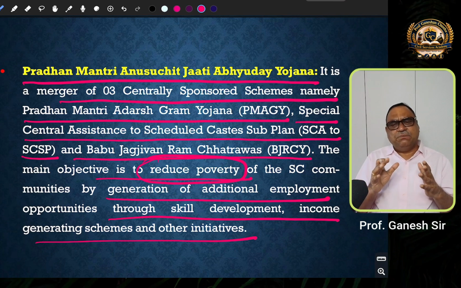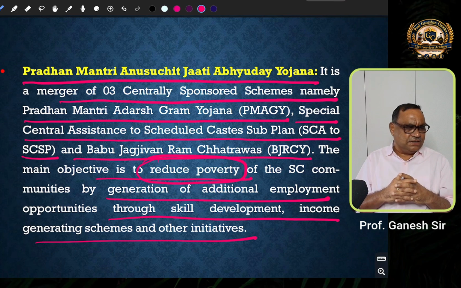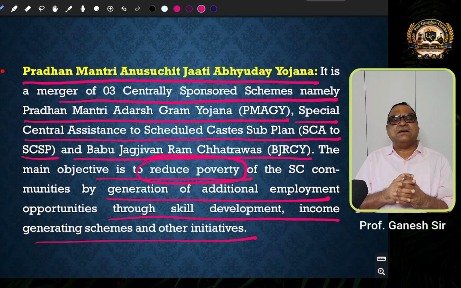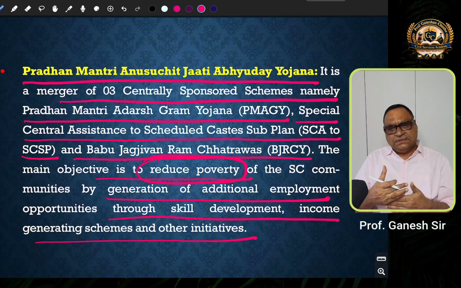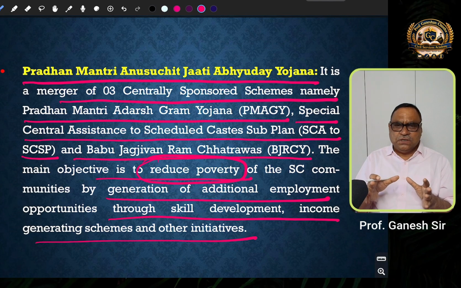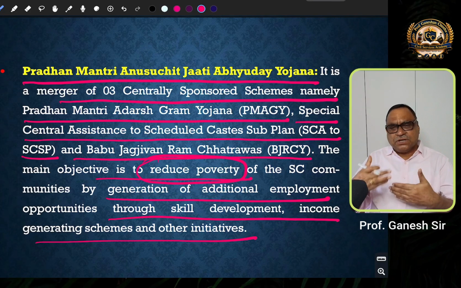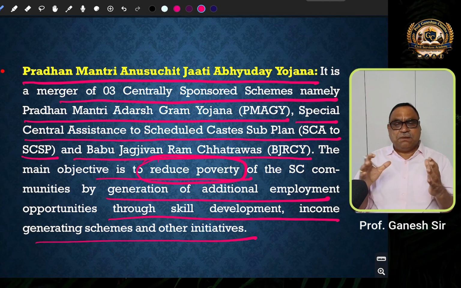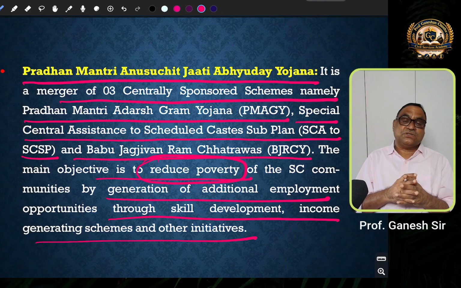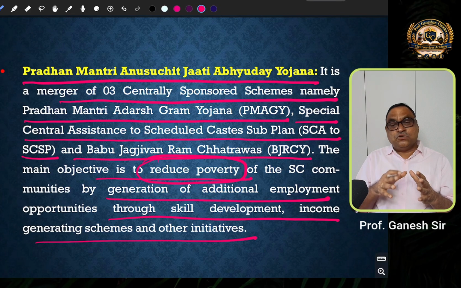So now, from the examination point of view, we need to discuss what are the implications of the implementation of this scheme. Yes, there are certain social and economic implications of all these schemes because of the effective implementation of the schemes related to providing scholarships, then improving the infrastructure facilities in the schools, and establishing or constructing the hostels for scheduled caste children. So that will have an educational implication.